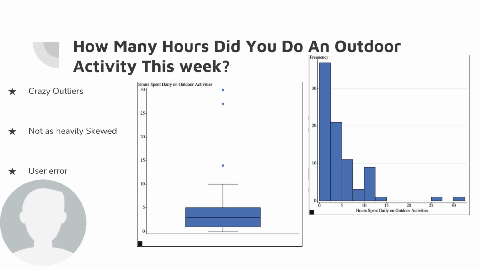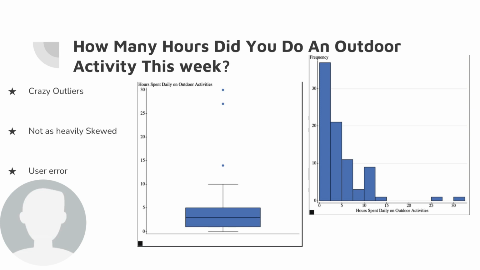So given that, and we know our unit of measurement is an hour, we can see two outliers immediately that are impossible, right? We know no one could spend 30 hours daily on outdoor activities. We also know they couldn't spend 25 hours because there's only 24 hours in the day. And while this data is a little bit more spread out than our previous question, it's still heavily skewed.